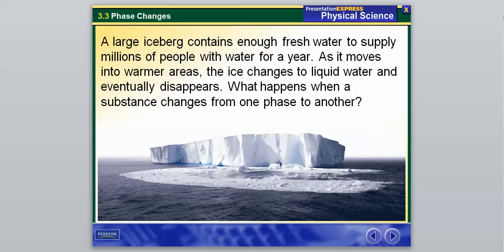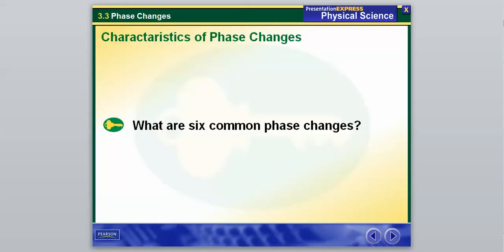So again, to start, as always, we talk about our example here. It says a large iceberg contains enough fresh water to supply millions of people with water for a year. As it moves into warmer areas, the ice changes to liquid water and eventually will disappear. And it asks what happens when one substance changes from one phase to another. So that is what we're going to talk about. And there are going to be 6 common phase changes.